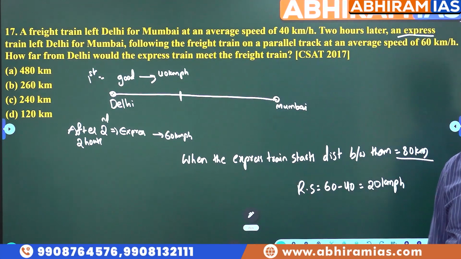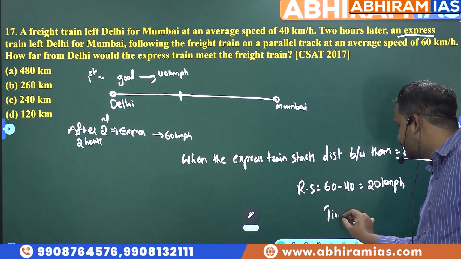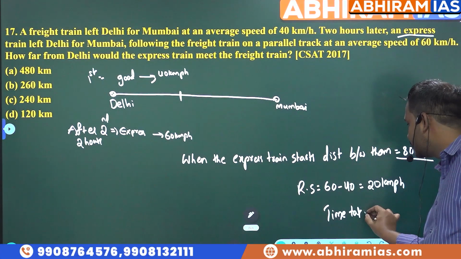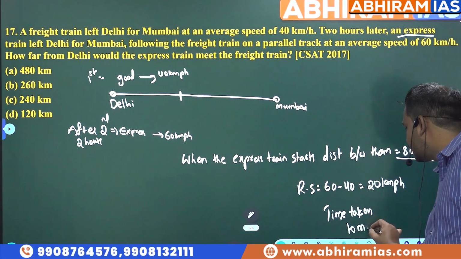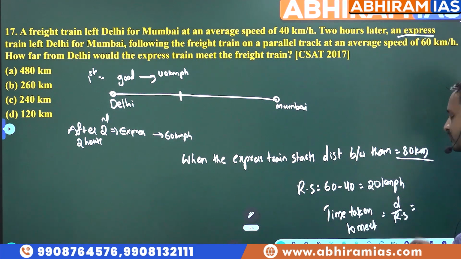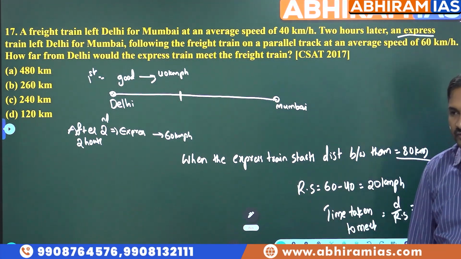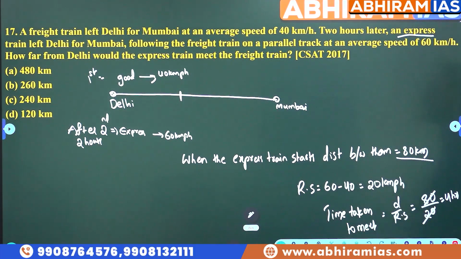20 kmph. Now in what time do the two trains meet? Time taken to meet will be equal to distance by relative speed. The distance between the two trains is 80, and the relative speed between them is 20. So after 4 hours the two trains will meet. Now the question is, how far from Delhi would the express train meet the freight train?